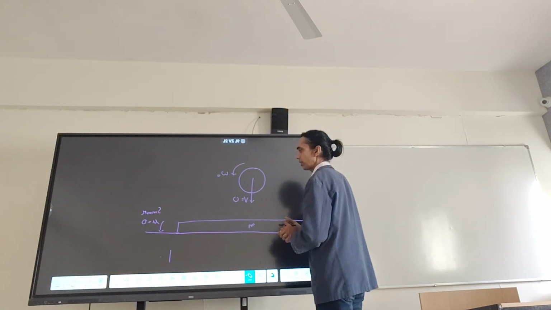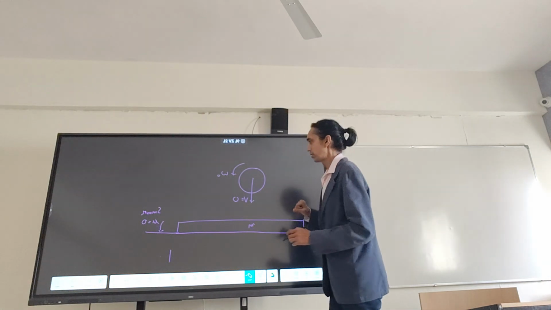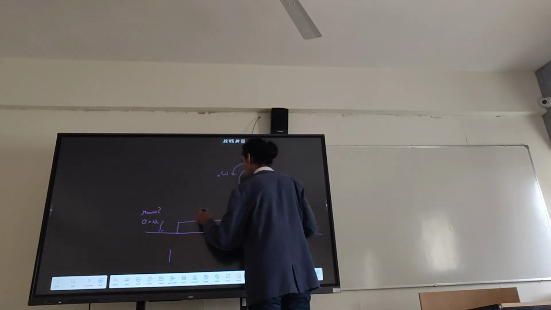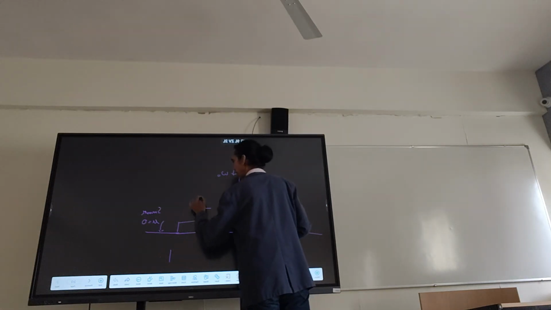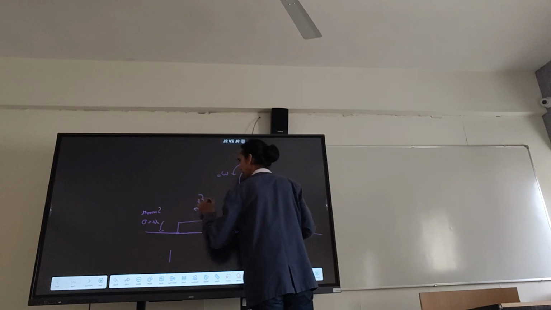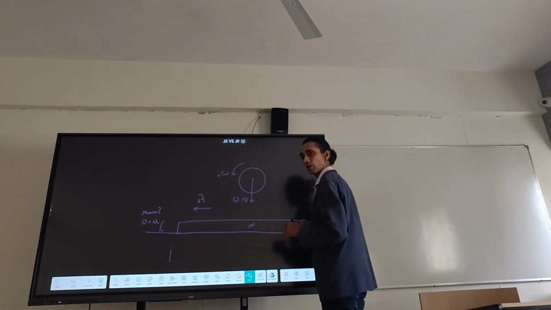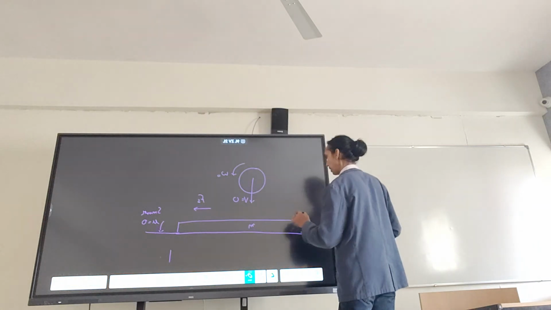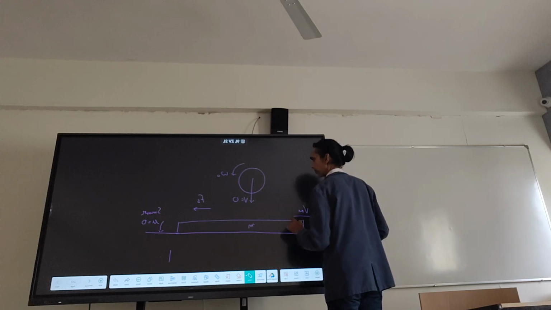How will we go about it? Think what will happen when it hits. This will start moving in certain direction. As it is rolling on this, force will be Fs, which I am taking in the forward direction on the sphere. This is on the sphere, post or at the time of collision. And this will be on the plank.